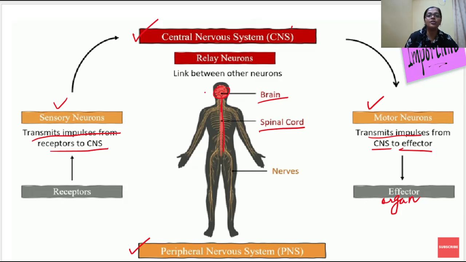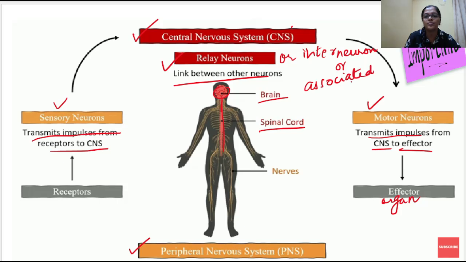There is one more important neuron, which is called the relay neuron. So what do the relay neurons do? They link the two neurons, the motor and the sensory neuron. So the linkage between the two neurons is the relay neuron. It can also be called an interneuron, or an associated neuron. There are so many names for this neuron.